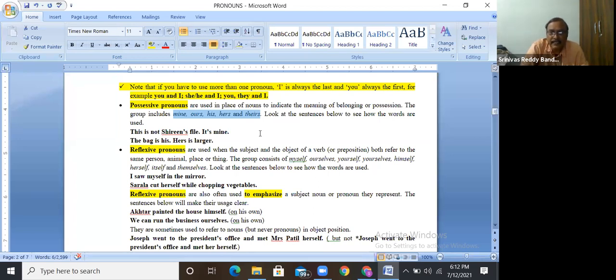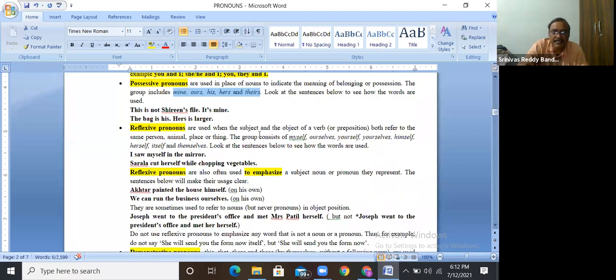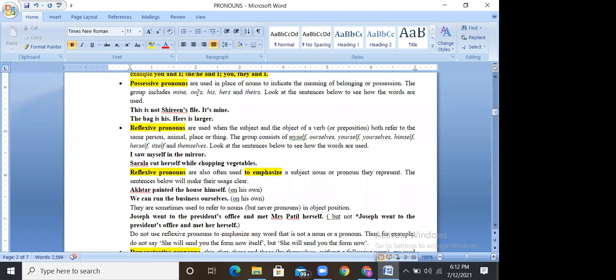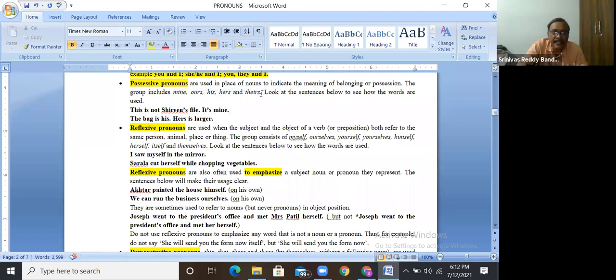This book is mine. There, mine is a pronoun. Ours is a pronoun. His, hers, theirs, like that. Don't keep any apostrophe after ours, after yours, after theirs. So any doubt here?